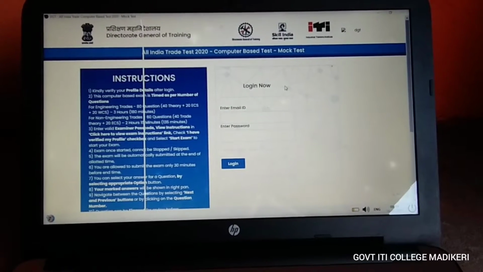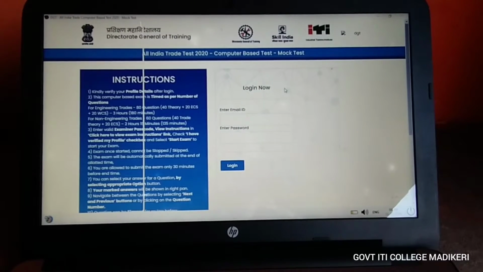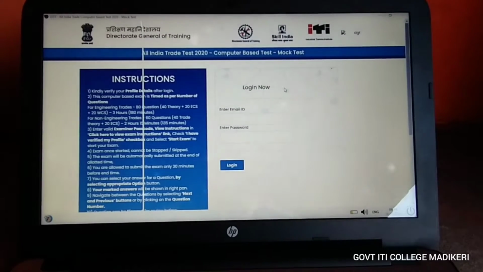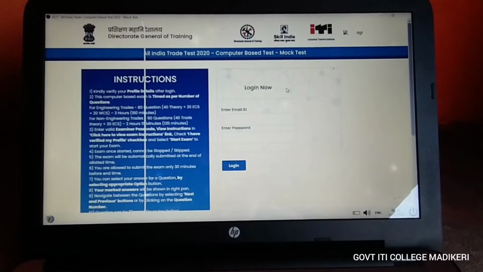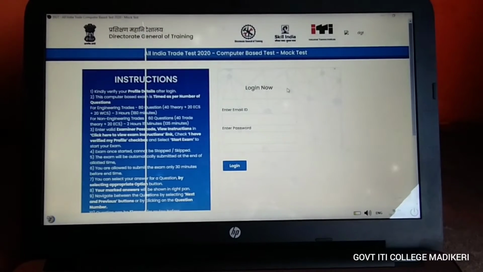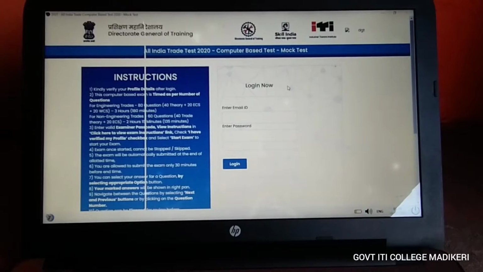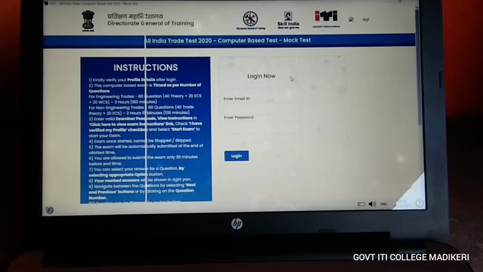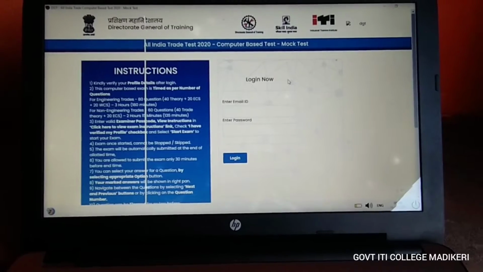Firstly, the safe browser will be kept open on the system on which you will be attending the test. Once the safe browser is opened, you will not be able to open any other application. It will be locked automatically, so the candidates cannot Google for answers or open any other media once the safe browser is opened.